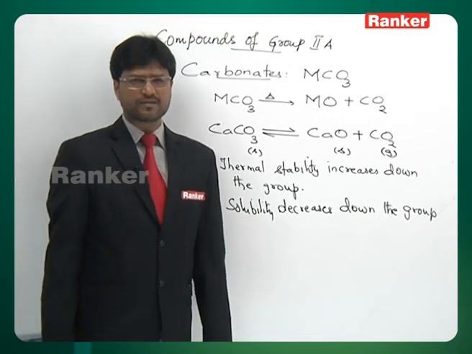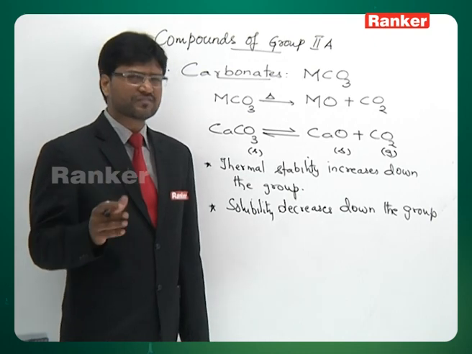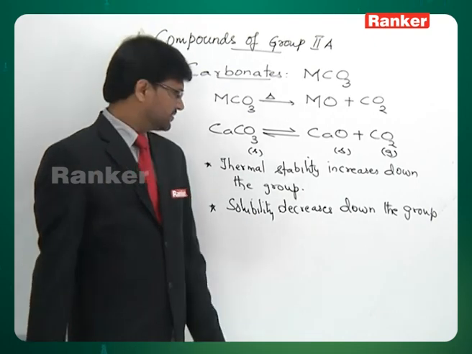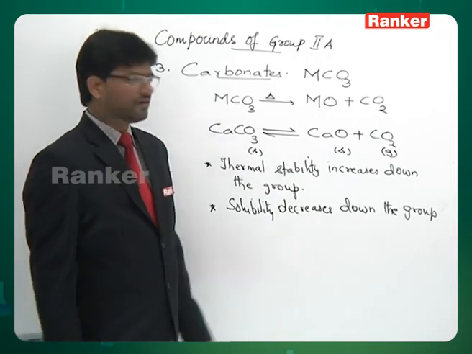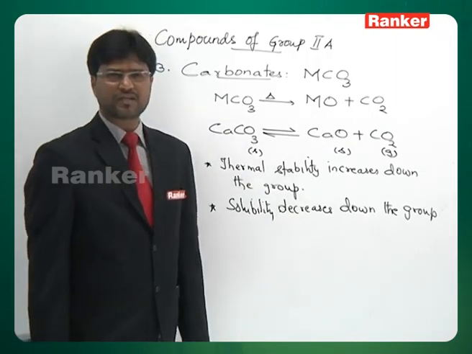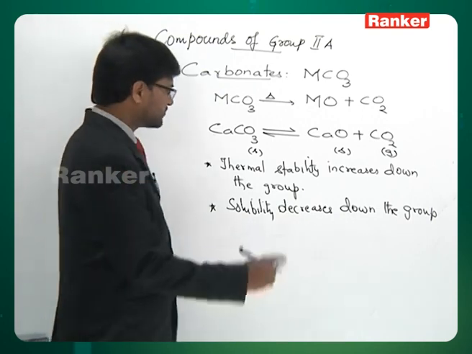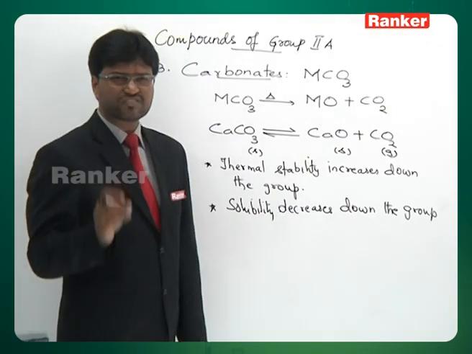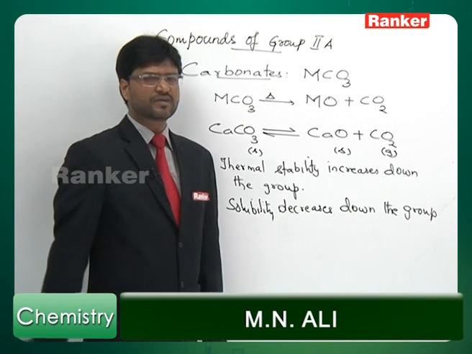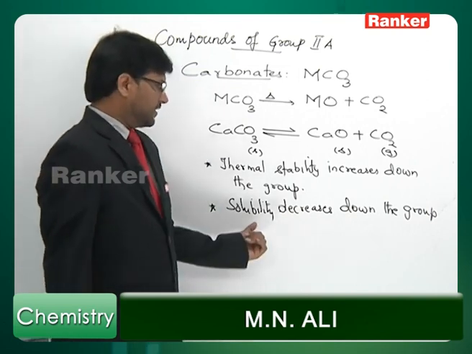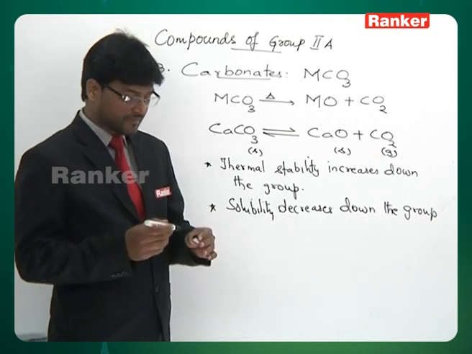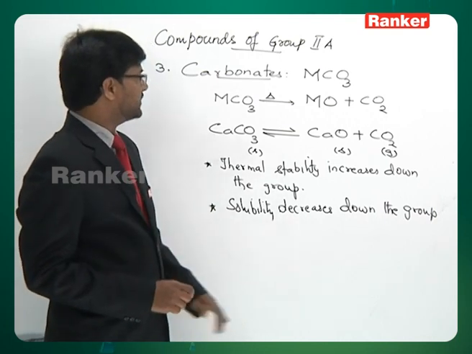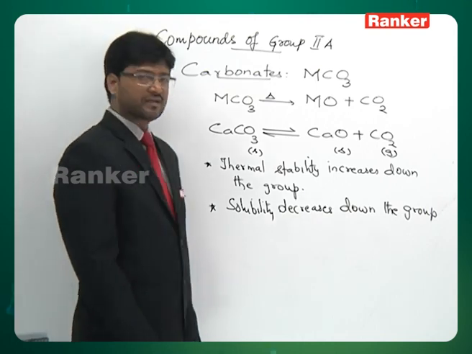Beryllium carbonate can be stored only in a carbon dioxide environment. Now coming back to solubility, the only soluble carbonate among alkaline earth metal carbonates is beryllium carbonate, others are insoluble. So solubility decreases down the group. Most insoluble among them is barium carbonate. There's only one soluble carbonate actually, it is beryllium carbonate. So that is about carbonates of alkaline earth metals.